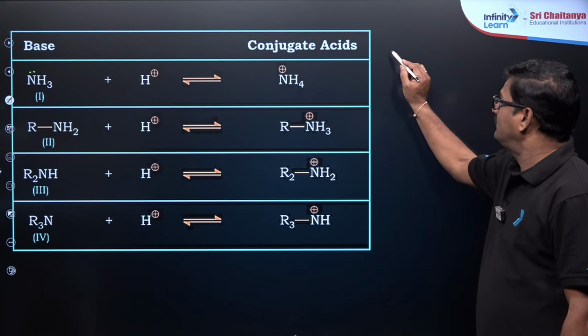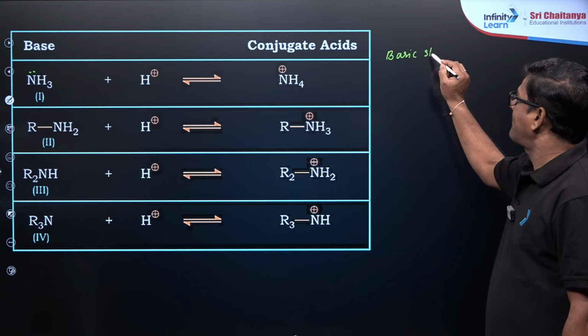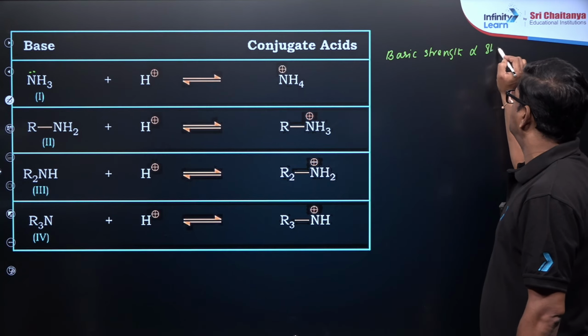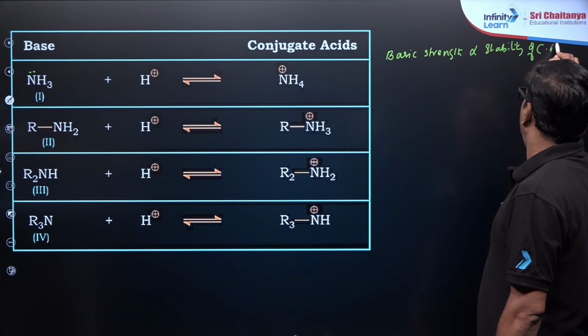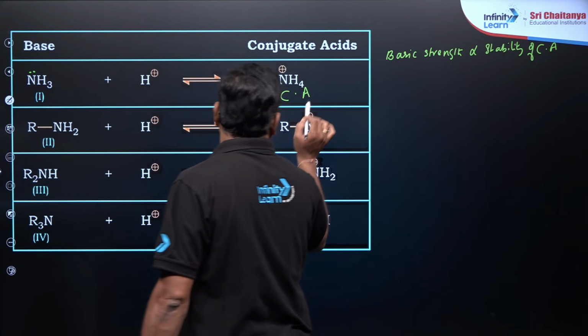And the basic strength is directly proportional to the stability of the conjugate acid. If it is a base, it is going to form a conjugate acid.